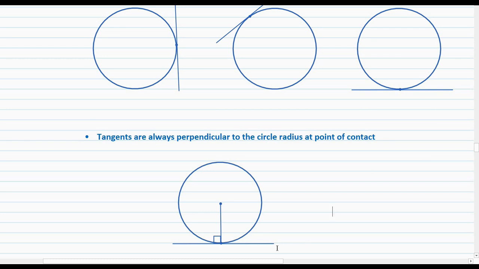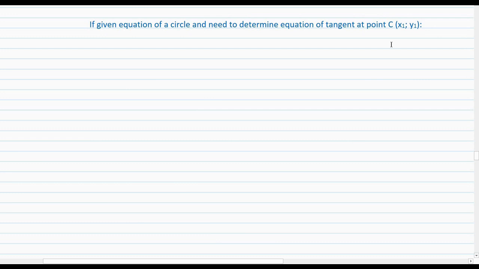This is demonstrated in this diagram where the tangent touches the circle at this point, and then if you were to draw the radius from that point to the center, the tangent will always be perpendicular to the radius. And using this fact, if you're given the equation of a circle and you need to determine the equation of the tangent at a certain point C with coordinates of x1 and y1, you can determine the equation of the tangent using the following bunch of steps. First is, take the circle equation you're given and represent it in the same way as the general equation.